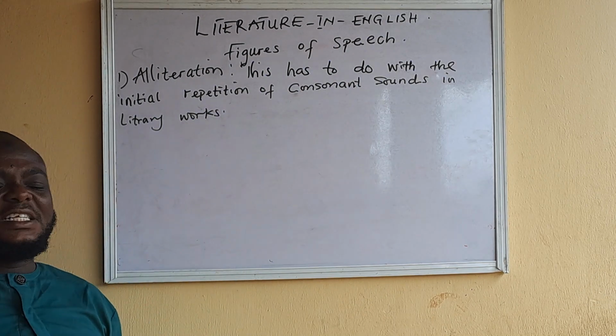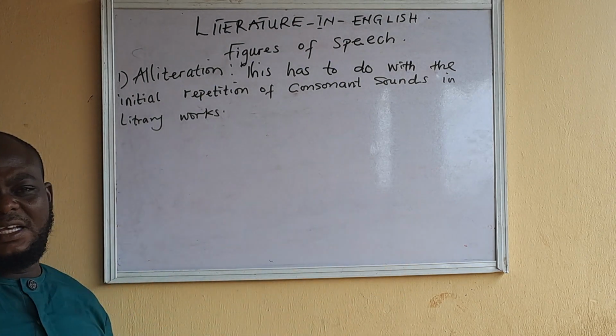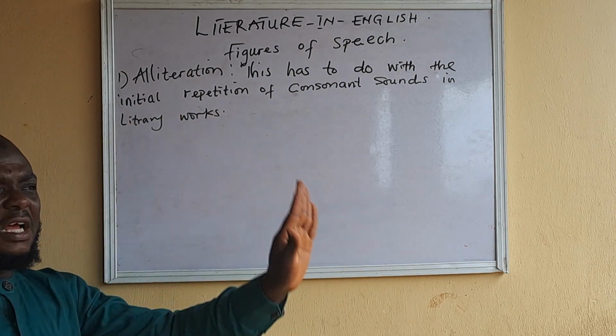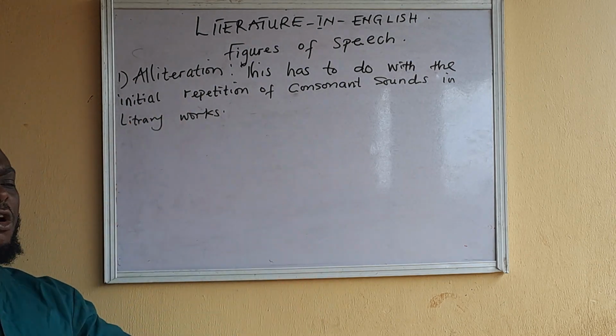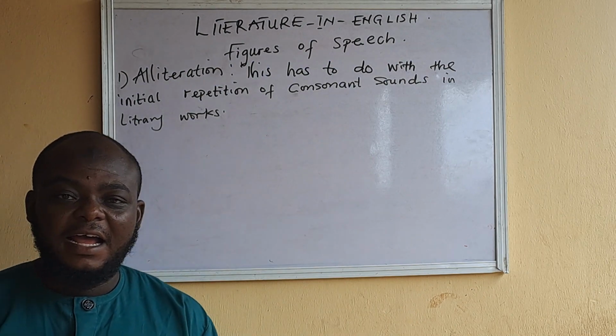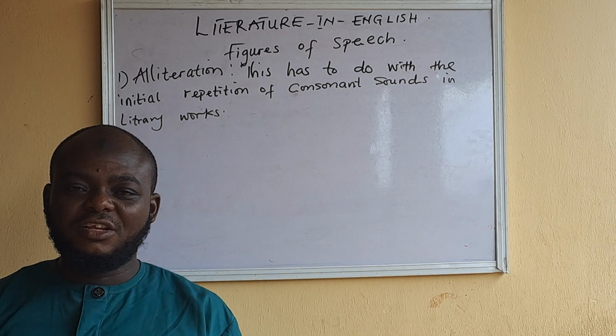So when we are seeing the same consonant sound at the beginning of two or more words following each other in any work of art, that is when we have alliteration.